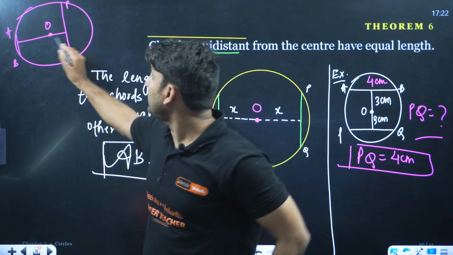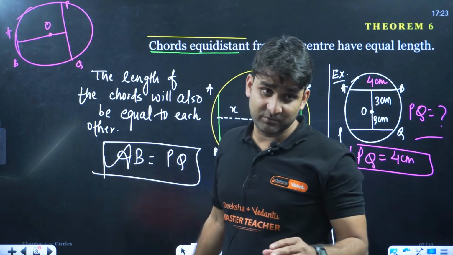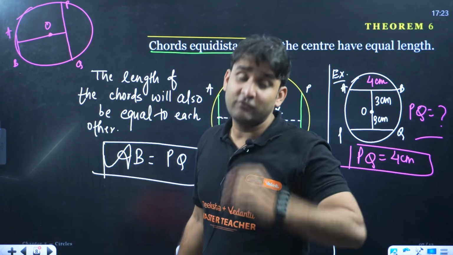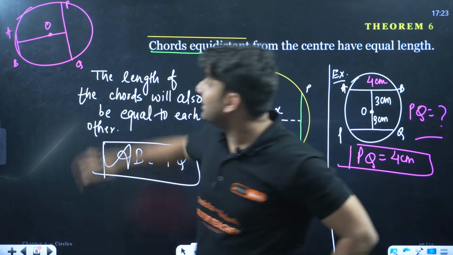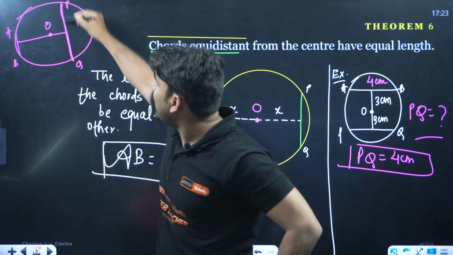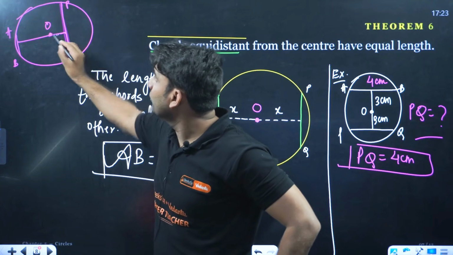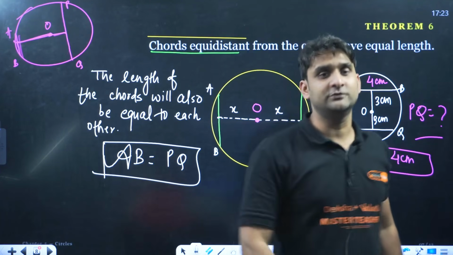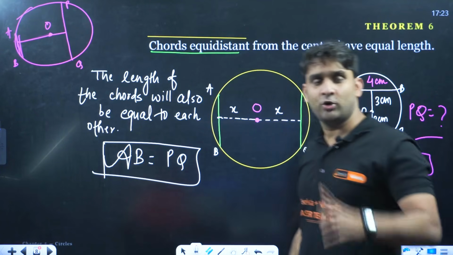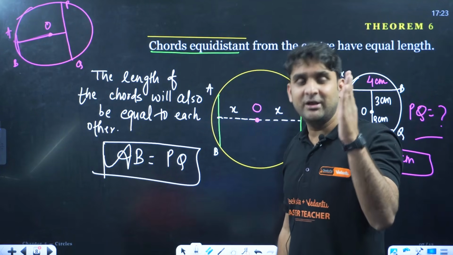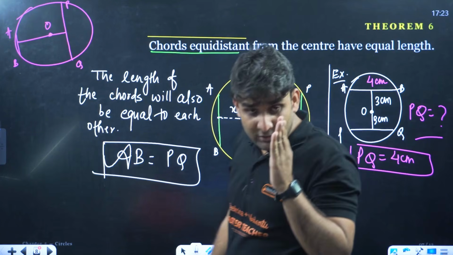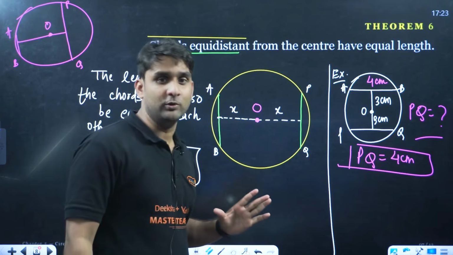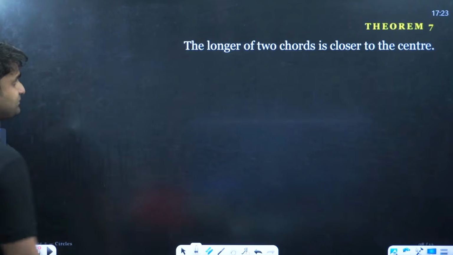So if chords are not at equal distance from the center, it implies that the lengths of the chords will not be equal to each other, and the chord which is larger, the chord which is bigger, will be close to the center, and the chord which is small will be away from the center. This is also true. The shortest chord will be away from the center, and the larger chord will be close to the center. This is also the rule. Clear everyone? Okay, moving ahead.